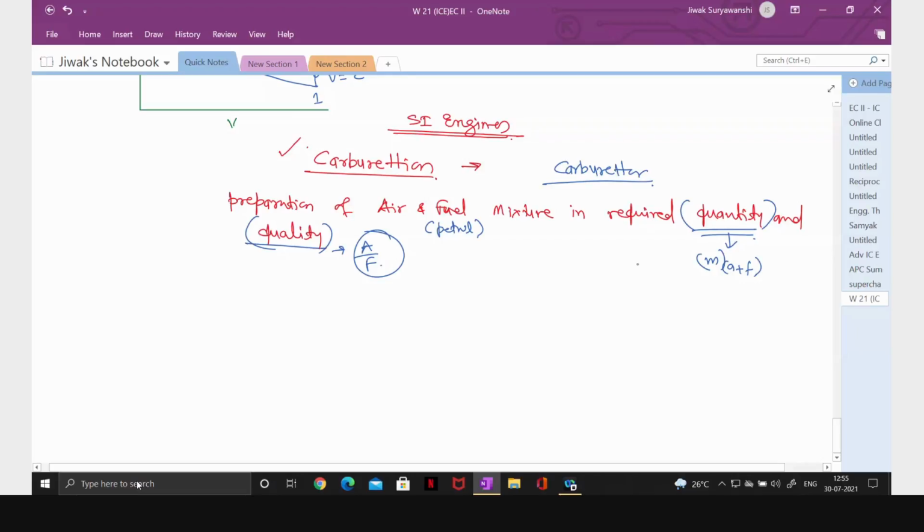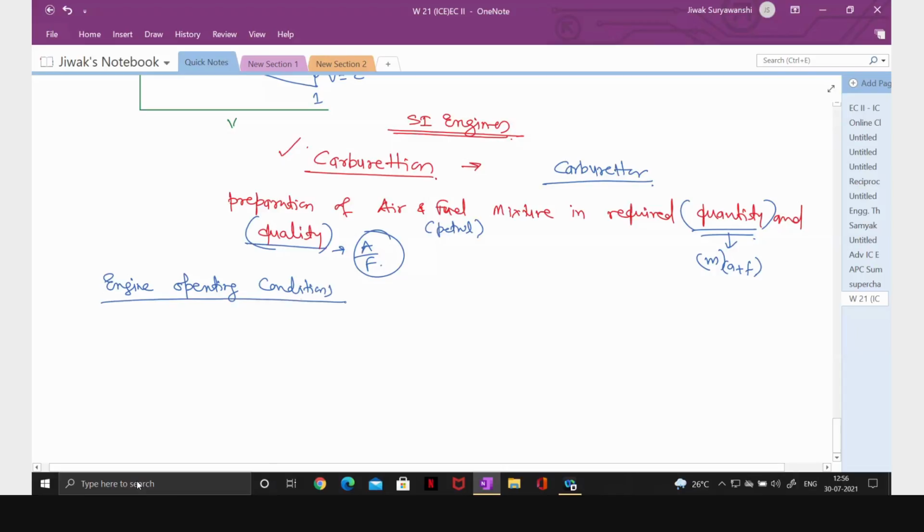So the carburetor has to cater to the requirement of the engine. What are the different conditions of the engine? Accordingly, the carburetor has to prepare the mixture and supply it to the engine. So what are the various engine operating conditions?